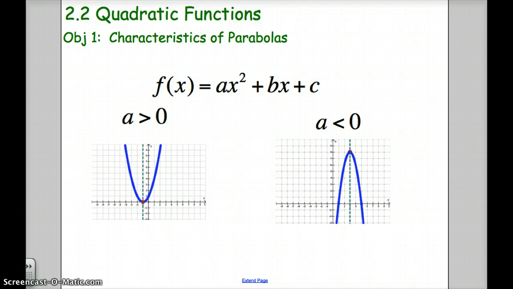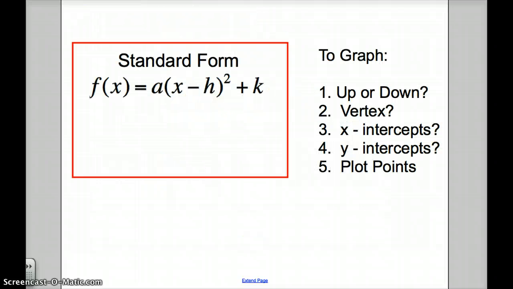It has everything to do with the leading coefficient, they call it. The leading coefficient is always the coefficient on the largest x power. In this case, x squared is the largest power, so a would be the leading coefficient. We're going to learn more about that when we look at all polynomials and not just polynomials that are to the second power. So let's take a look at a standard form equation.